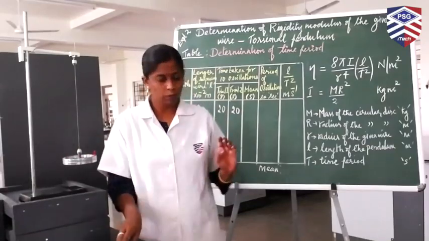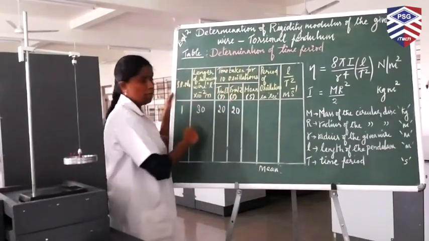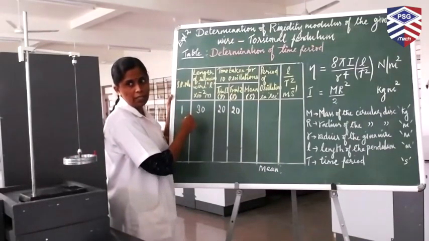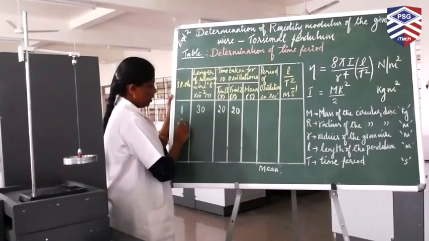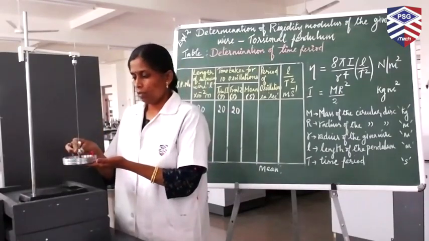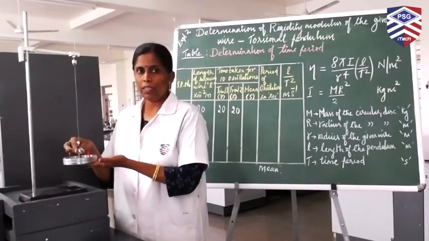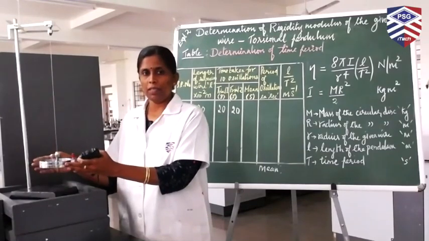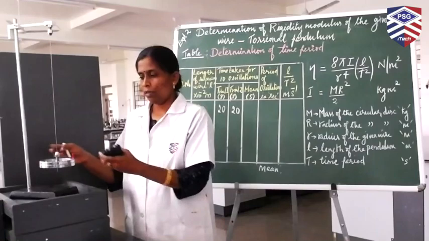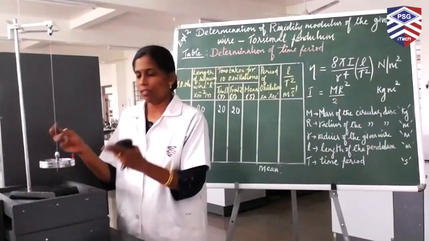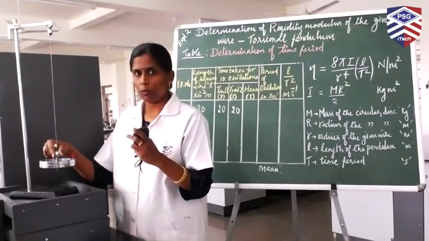Now, we have to do this experiment by changing the length of the suspension wire. We have taken 30 centimeter. Now you can increase the length of the pendulum. For the second length, we are going to increase it to 40. We release this chuck and increase the length of the pendulum from 30 to 40. Now, for this length, we have to measure the time taken for 10 oscillations, 2 trials. First trial, by applying a small twist.